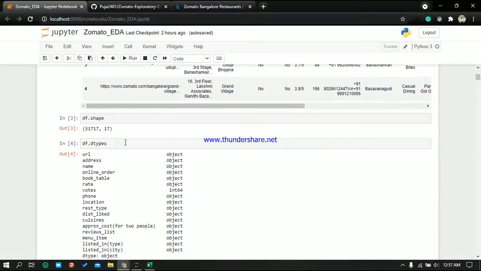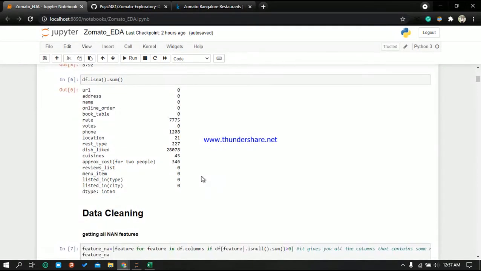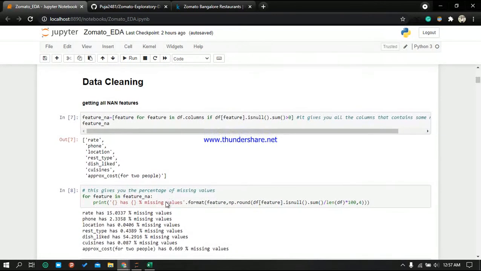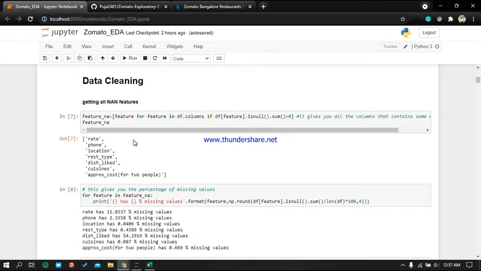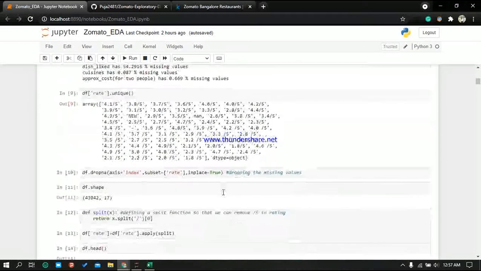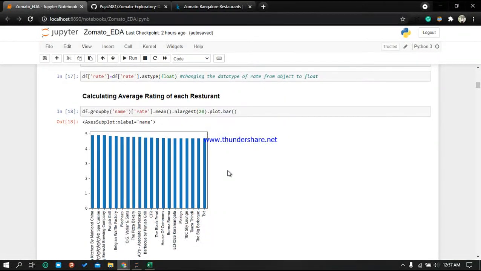Here are the basic things like calculating shapes, data types, and object length, and here we are calculating whether the data contains null values or not. Here are the data cleaning steps: directly removing the null values, getting the percentage of missing values, and all those things. So from here we got the analysis.